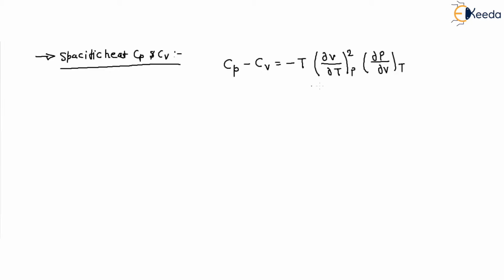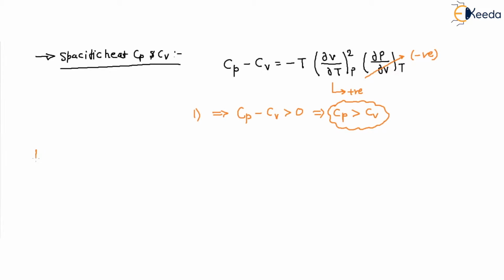So we will see that this quantity is always negative, and this is a square, so this is positive. Negative multiplied by positive is negative, and with the leading minus, negative times negative is positive. So the first observation is that Cp minus Cv is always greater than 0. That means Cp is always higher than Cv. This is the first observation, right?